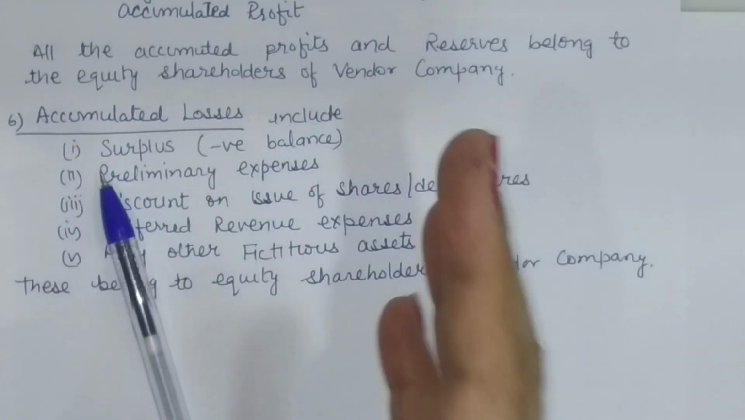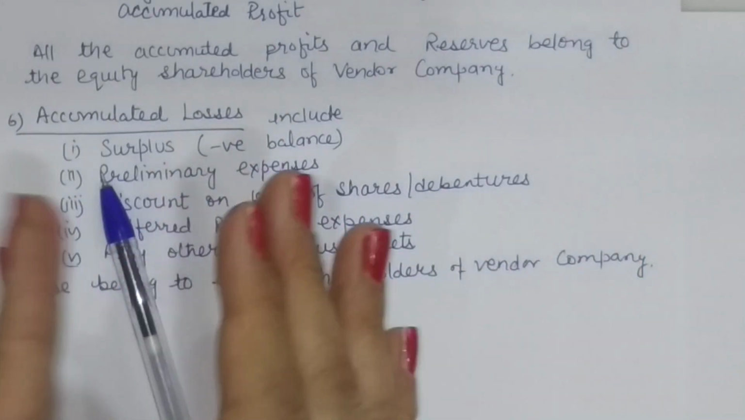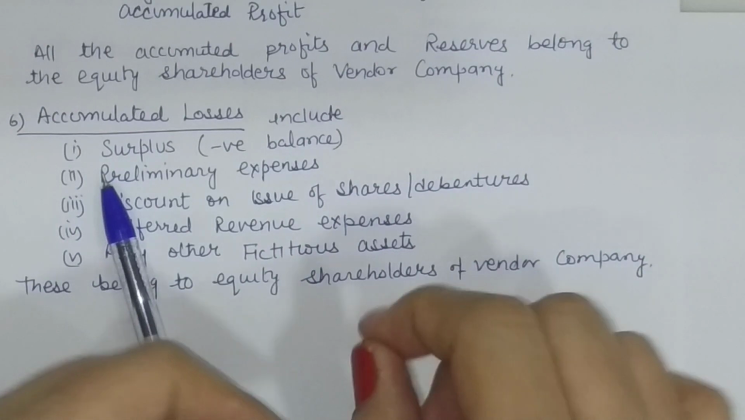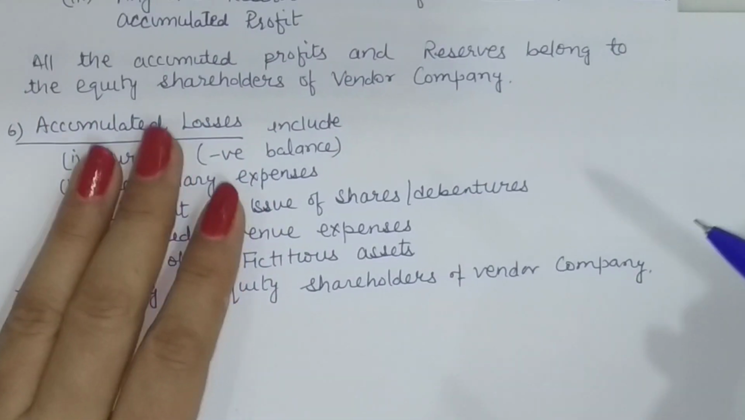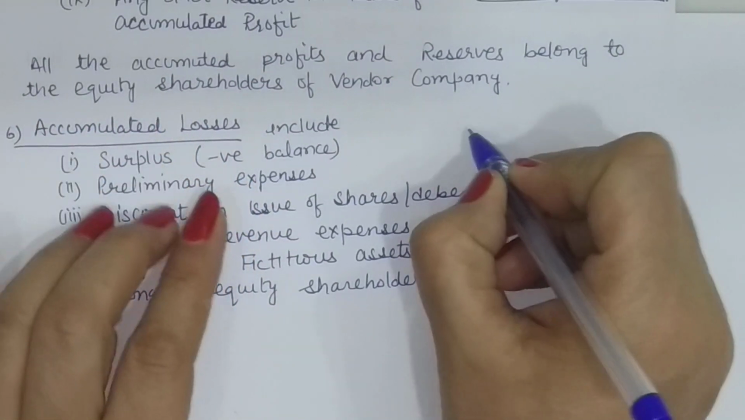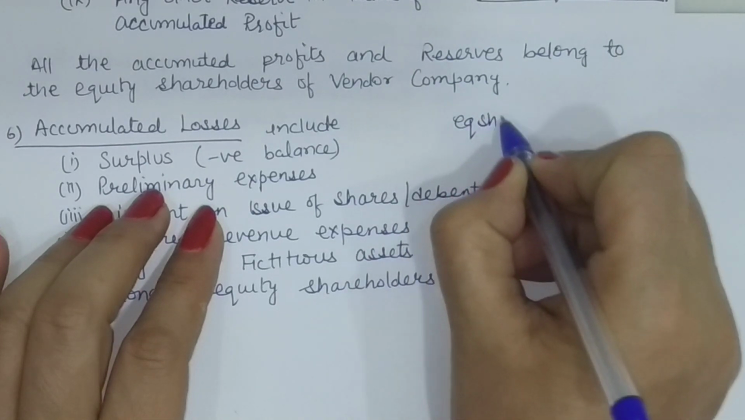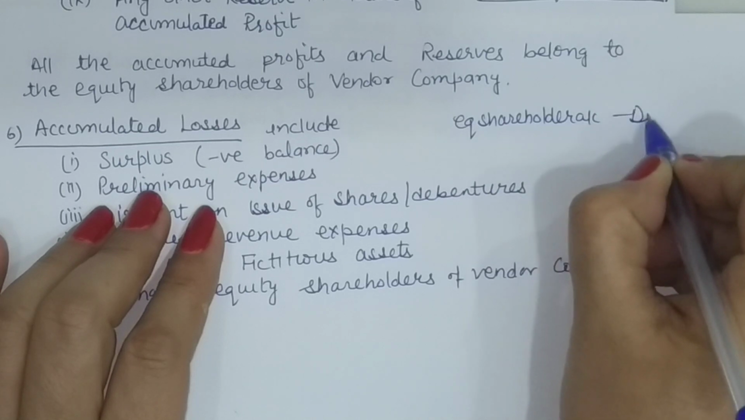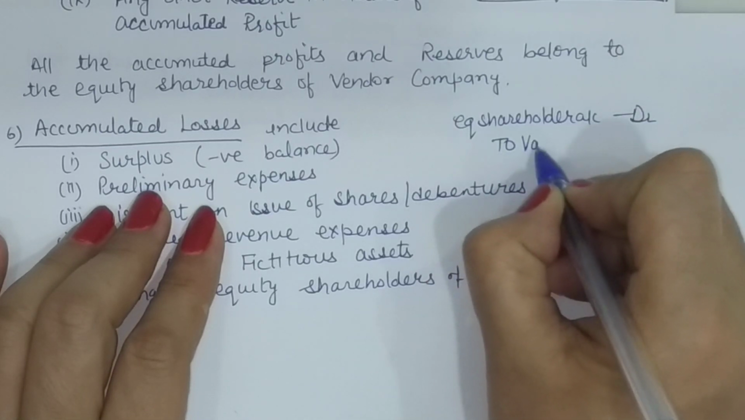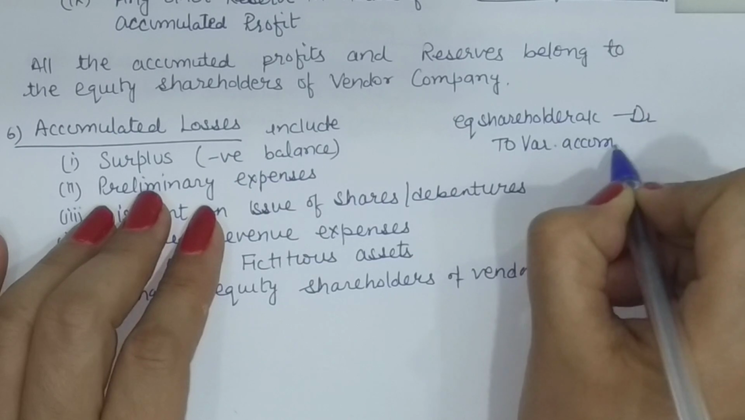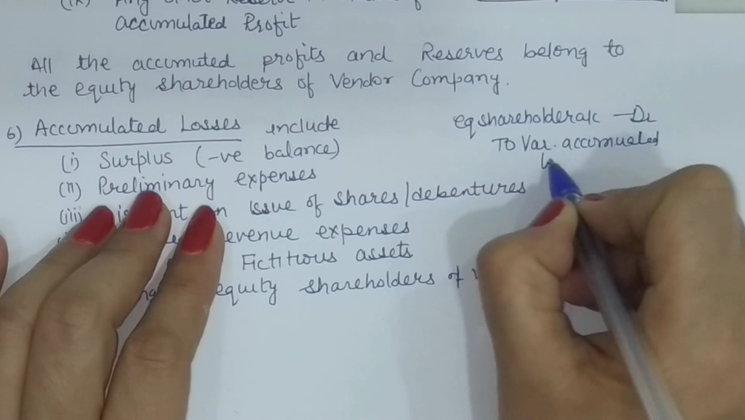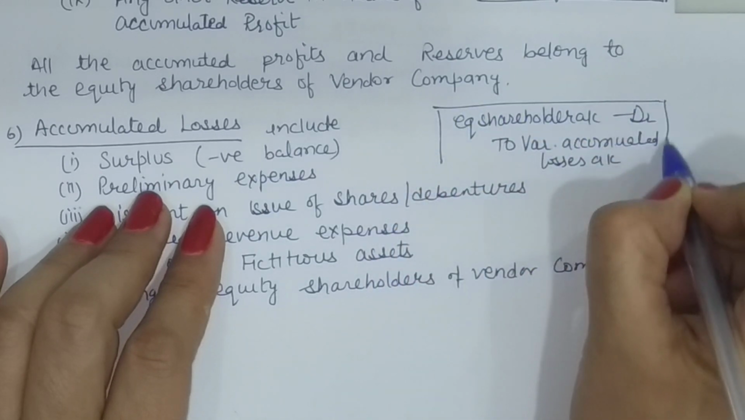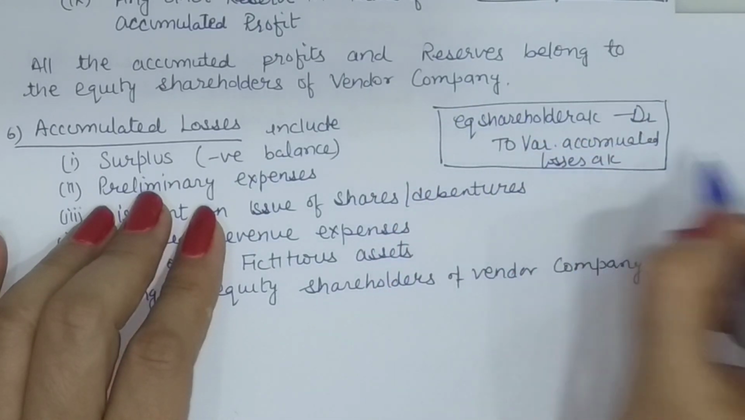Now these are losses, so these are going to reduce the claim of shareholders. Any kind of losses reduce the claim of owners in the company. So this must be debited in the equity shareholders account. For this, our journal entry will be: equity shareholders account debit to various accumulated losses accounts. We will write these one by one, and the amount will be debited in the equity shareholders account.